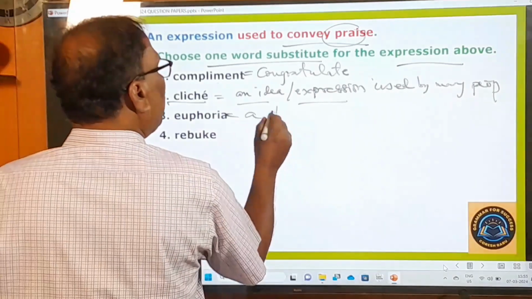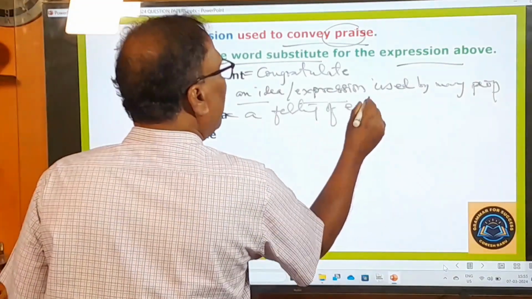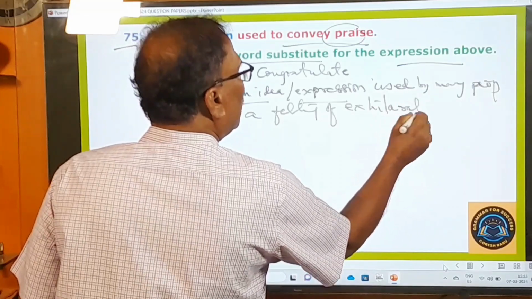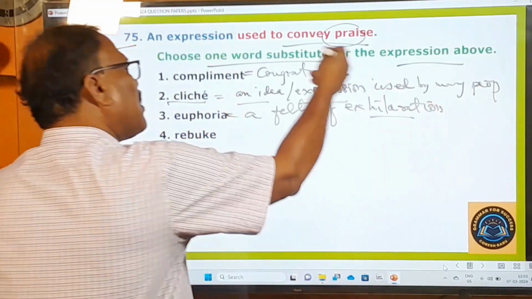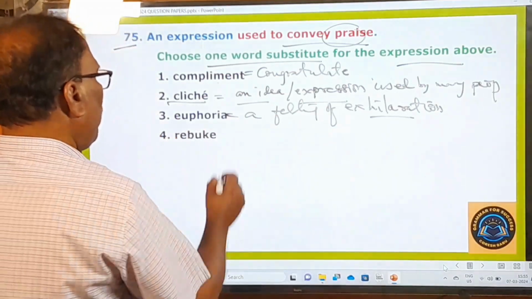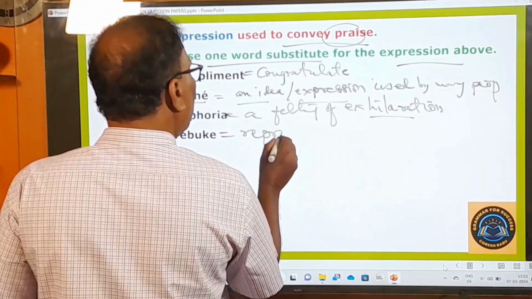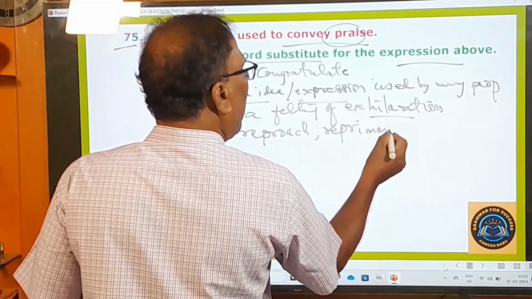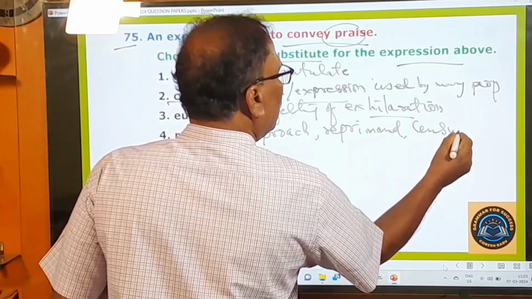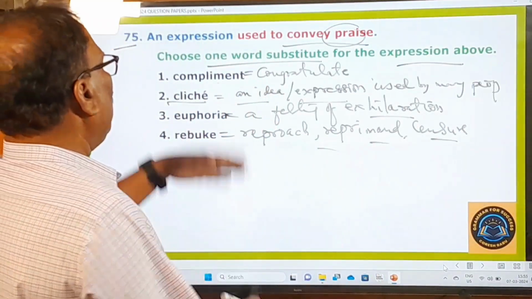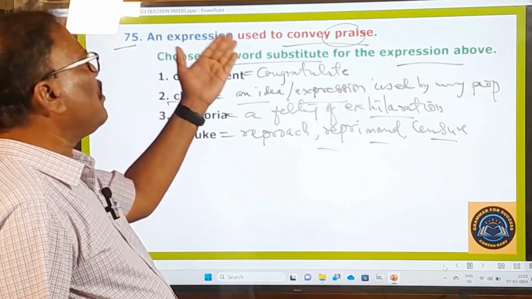Euphoria means a feeling of exhilaration. That feeling is called euphoria. And rebuke means reproach or reprimand or censure. There are so many words. Gaddimpu, mandalimpu.